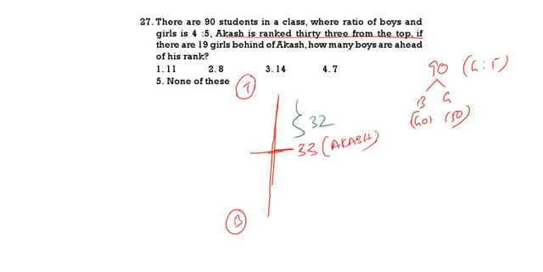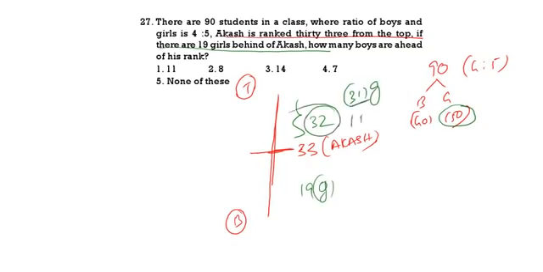If there are 19 girls behind Akash, that means out of 50, 19 girls will be behind Akash. That means in front how many girls will be there? 31 girls. Total 32 students, out of which 31 are girls. That means how many boys are there? 1 boy will be there. So Akash is 33rd and behind Akash there are 19 girls. In the class totally 50 girls. Out of 50, 19 girls are behind. That means in front there will be 31 girls. In front there are 32 students. Out of 32, 31 girls and 1 boy will be there.